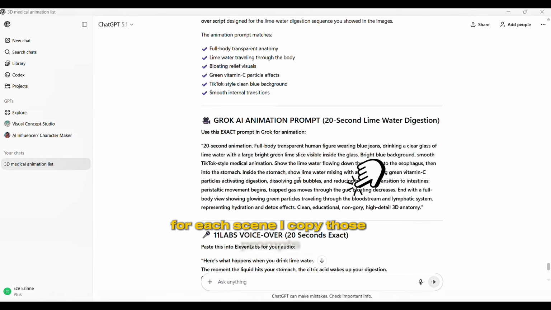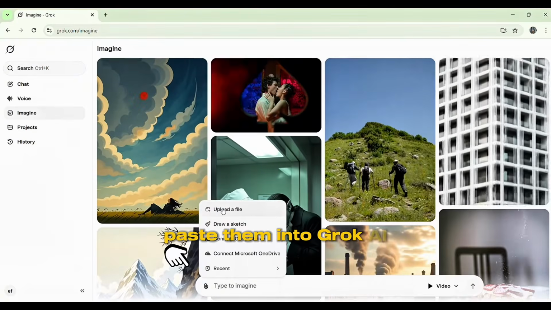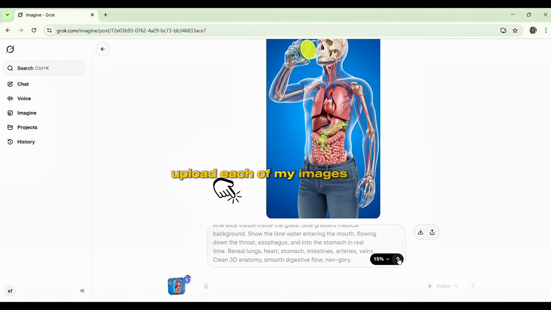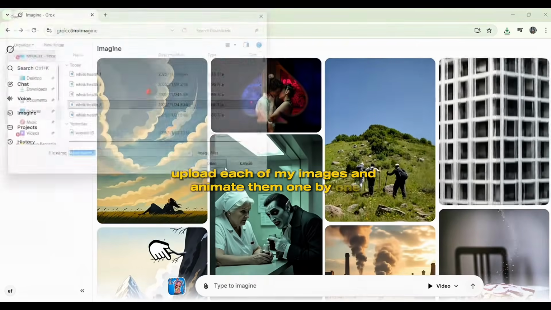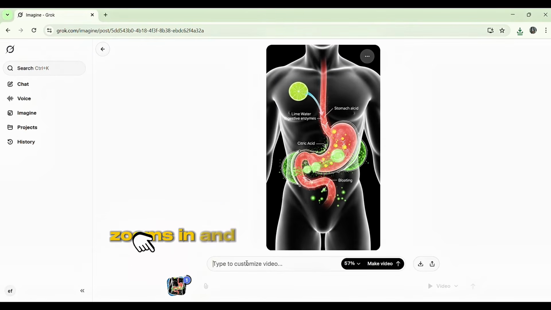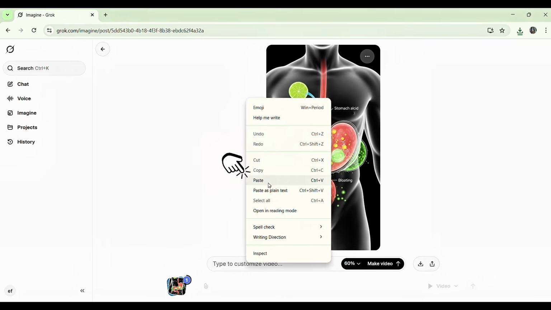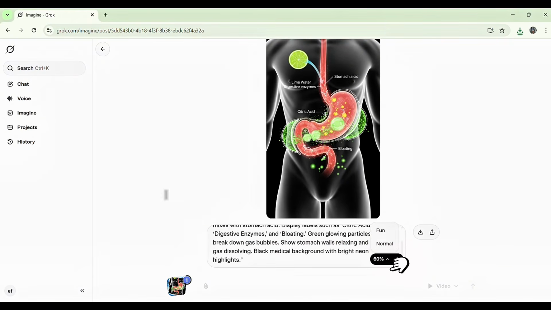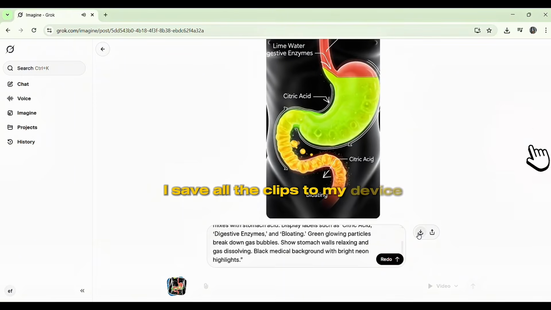I copy those prompts, paste them into Grok AI, upload each of my images, and animate them one by one. Grok AI adds smooth camera movement, zoom-ins, and subtle motion effects. Once each animation is done, I save all the clips to my device.